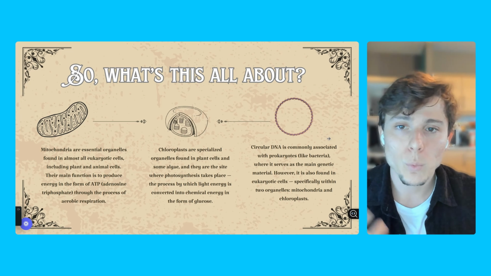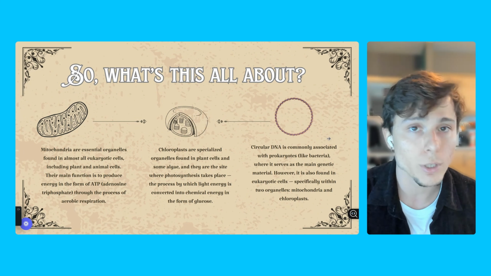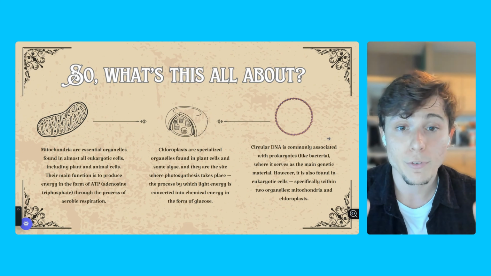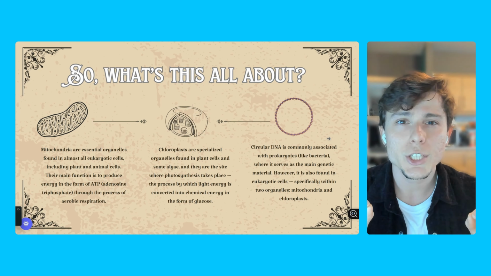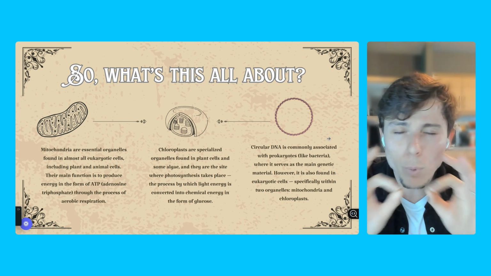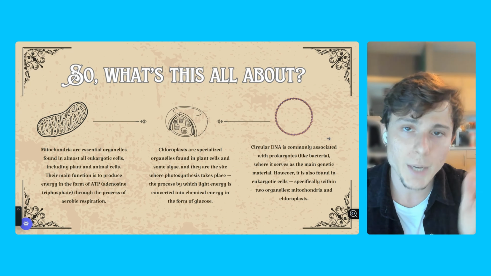Alright, now properly in, what are we going to talk about? 3 main structures: the mitochondria, the chloroplasts, and the circular DNA. I'm sure a lot of you guys are familiar with these structures and there's a lot of things that we can talk about, but I just want to call attention to a couple details that most of us forget, but it's super important to keep in mind during the whole process of doing the IMAT biology questions.